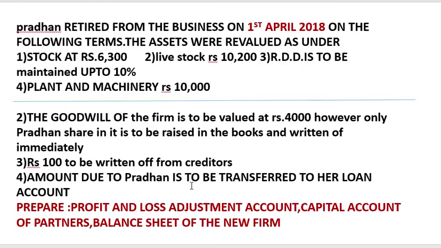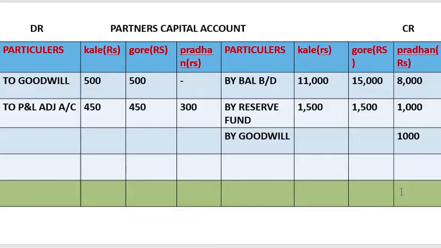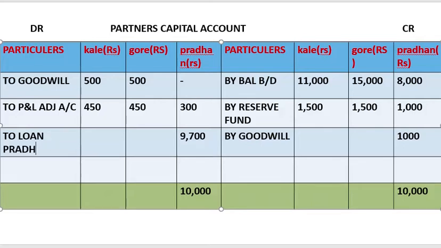Now what they are saying in the last adjustment, amount due to Pradhan is to be transferred to his loan account. So what we will do, first we'll close Pradhan's account. Okay, so we get 10,000 and we'll minus 300 from this 10,000. We get 9,700 and we'll transfer it to Pradhan's loan account. So to loan Pradhan account.